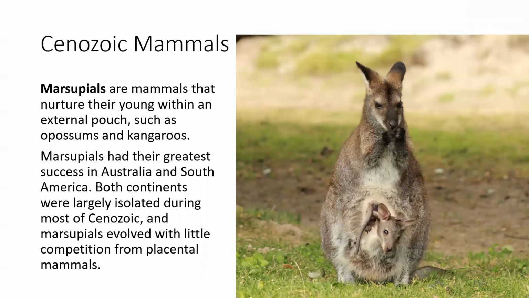The next type of mammal is a marsupial. These are the ones that nurture their young in an external pouch. So like a kangaroo or a possum. They're really common in Australia and South America. Both of these continents were largely isolated during much of the Cenozoic, which allowed marsupials to evolve in these locations and not compete or be outcompeted by placental mammals.